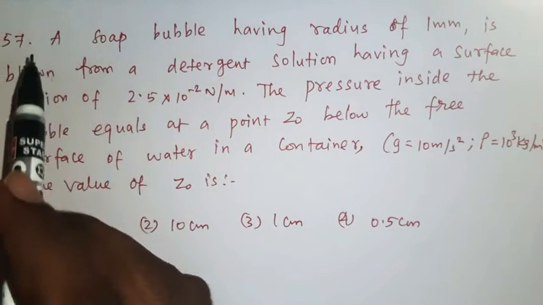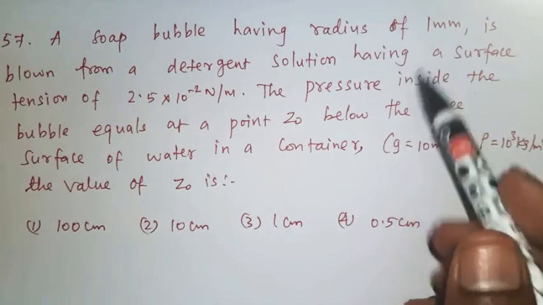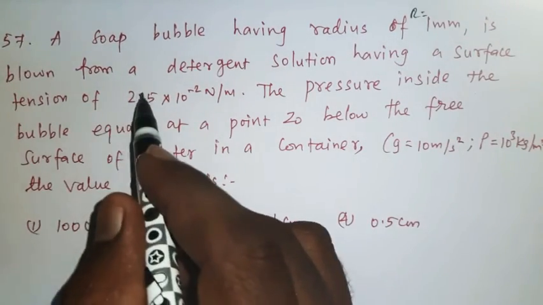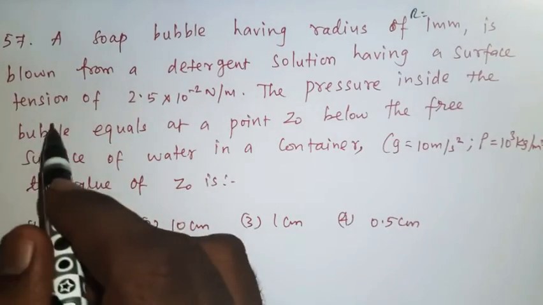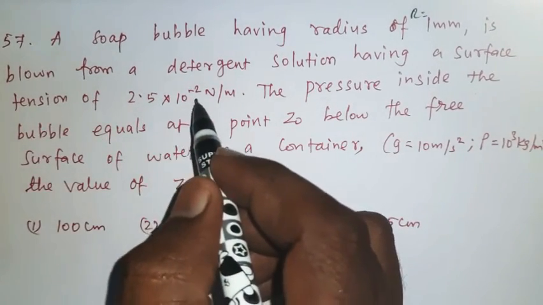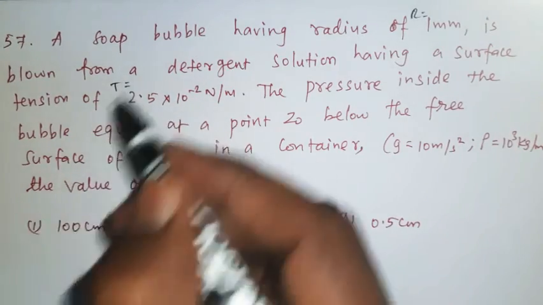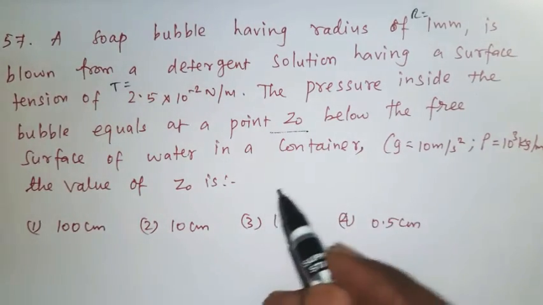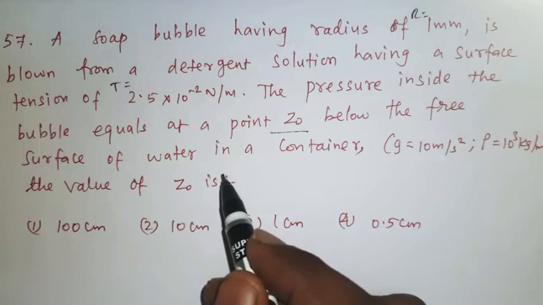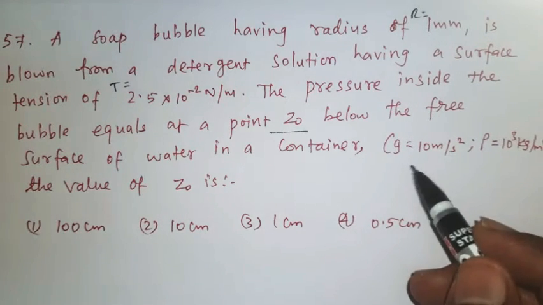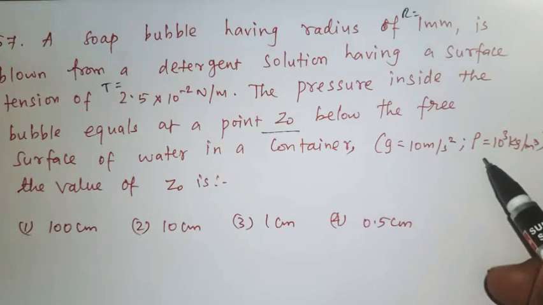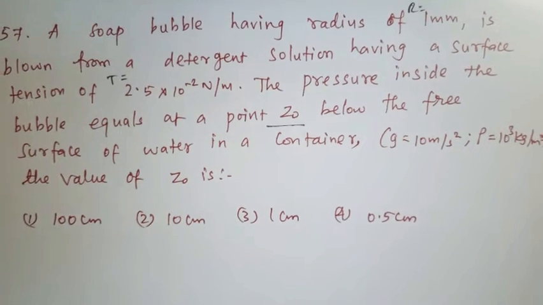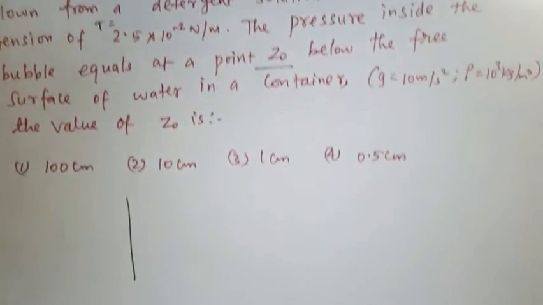Question number 57. A soap bubble having radius of 1 millimeter, this is R, is blown from a detergent solution having a surface tension of 2.5 into 10 power minus 2 Newton per meter, that is T. The pressure inside the bubble equals that at a point Z0 below the free surface of water in a container. Given g is 10 meter per second square and density of water 10 power 3 kilogram per meter cube, the value of Z0 is.